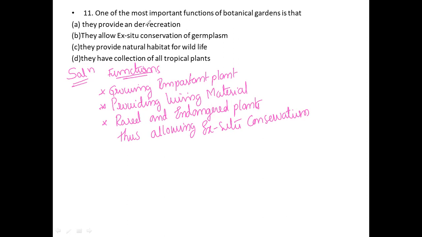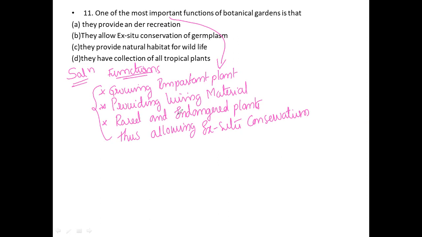So here they provide recreation. Next, they allow the ex situ conservation of germplasm. They provide a natural habitat for wildlife. Next, they have a collection of all tropical plants. Here we have already discussed all the important functions of botanical gardens. So these are all the major functions of the botanical gardens.